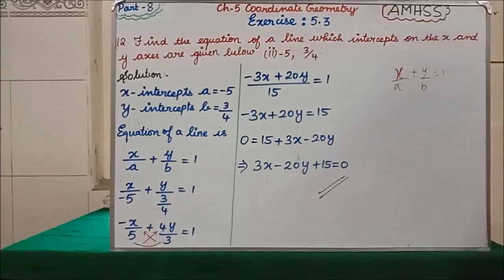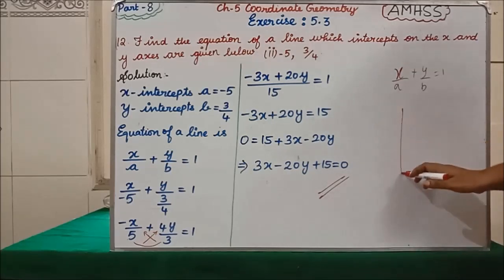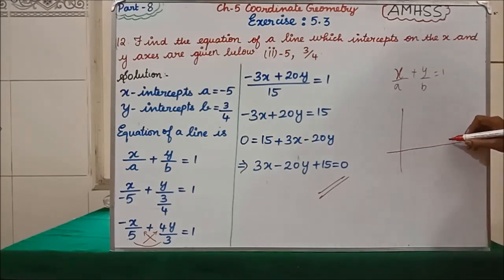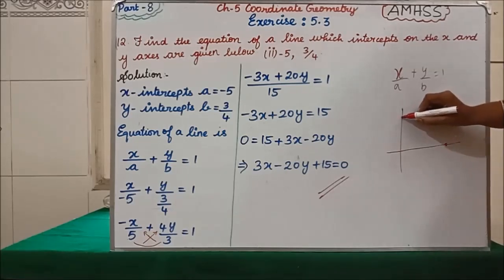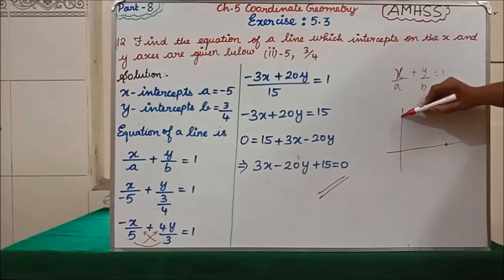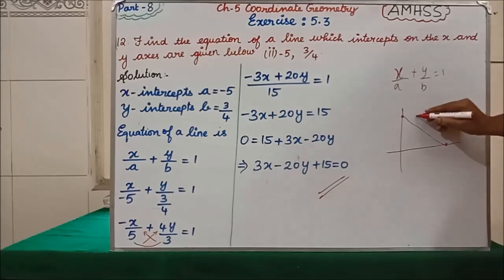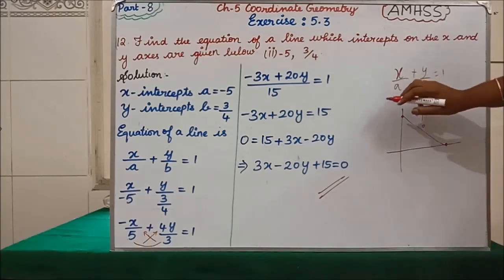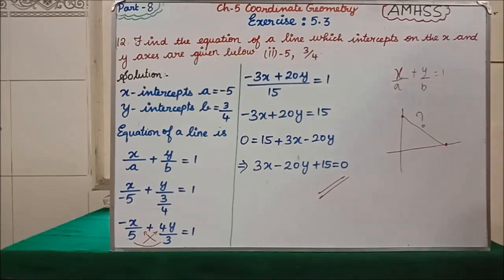Now consider this is the line, with the x intercept at some point and the y intercept at some point. If we join them, this is the equation of the line, which we have to find in this question. Clear? For this we have this formula.